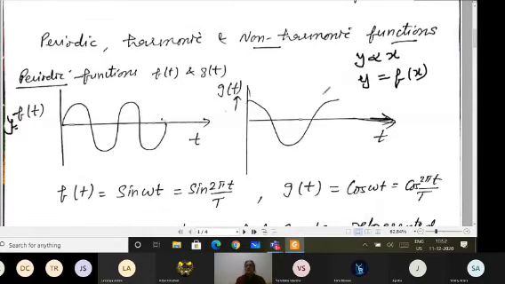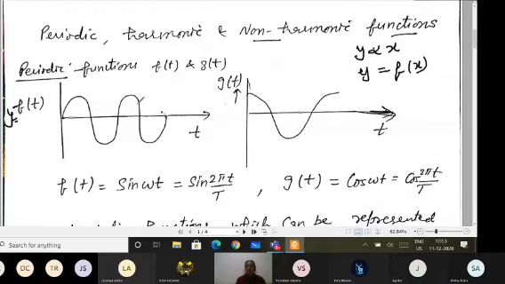Similarly, I can take cos theta. Cos theta is also a periodic function which is repeating itself after a regular interval of time. So when I want to represent the periodic motion in the form of a function, I will be calling it the periodic function. But I have to check that it is repeating after regular intervals of time. So the graph should come out repeating itself.